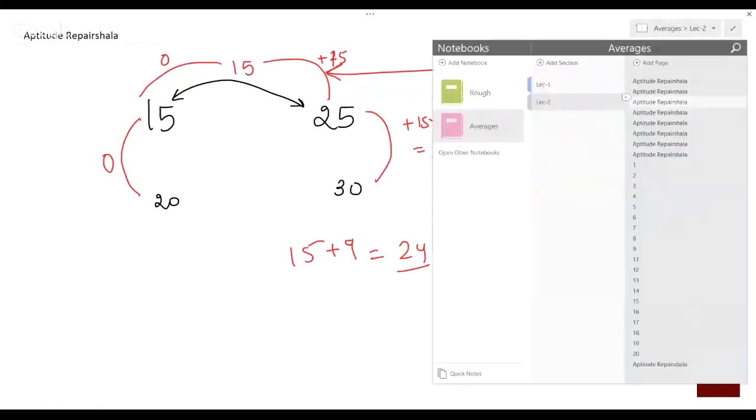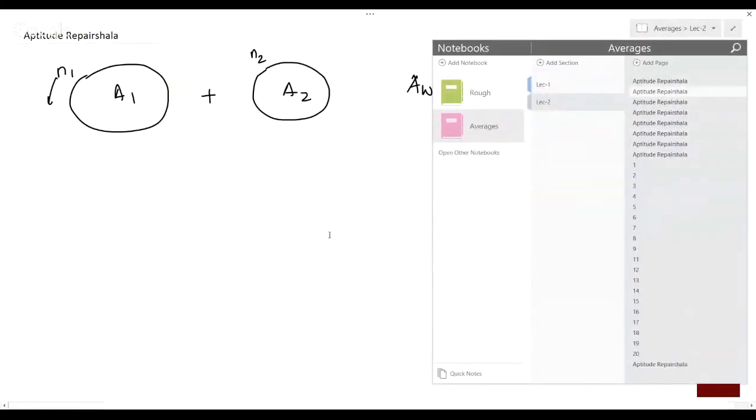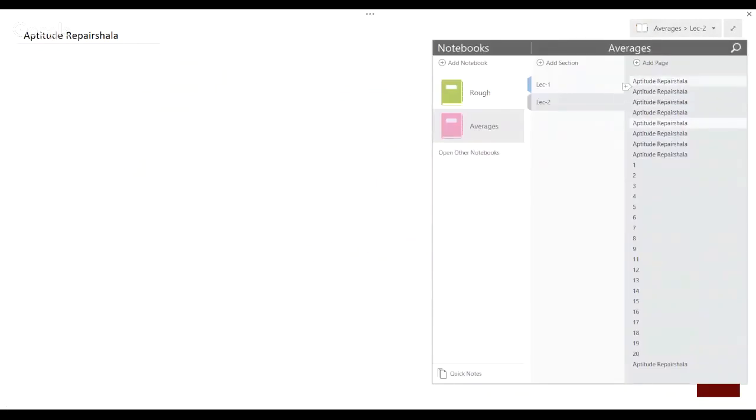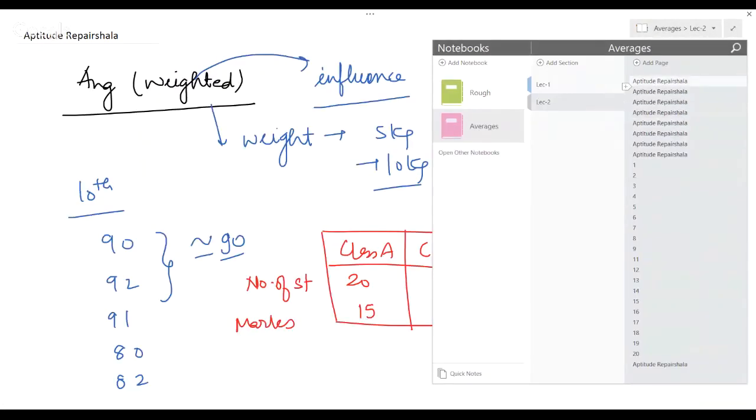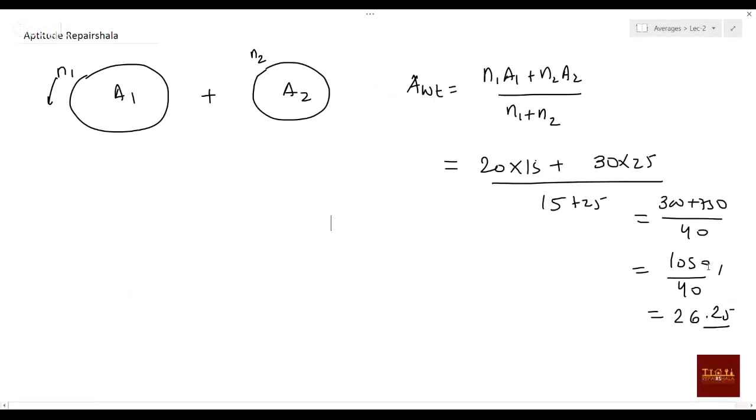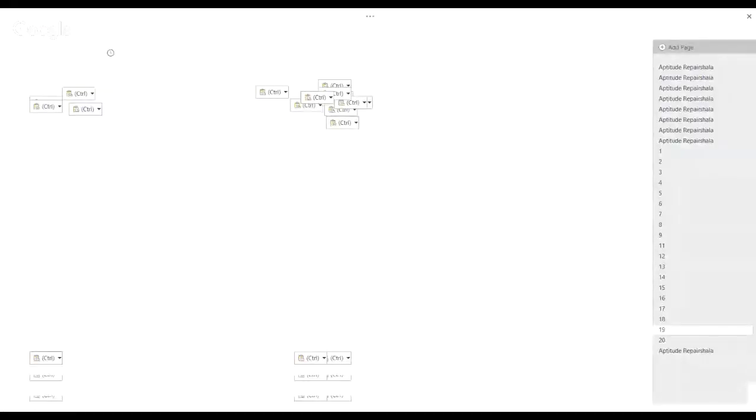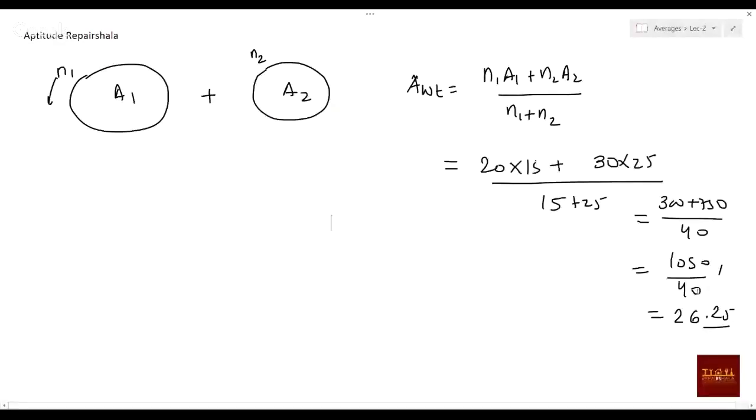Okay. What mistake did I make? Let me check. Okay, this is 1050. It's correct only, right? Okay, where am I making the mistake? Just check again. Okay, what mistake I made is actually this will not be 15 plus 25.